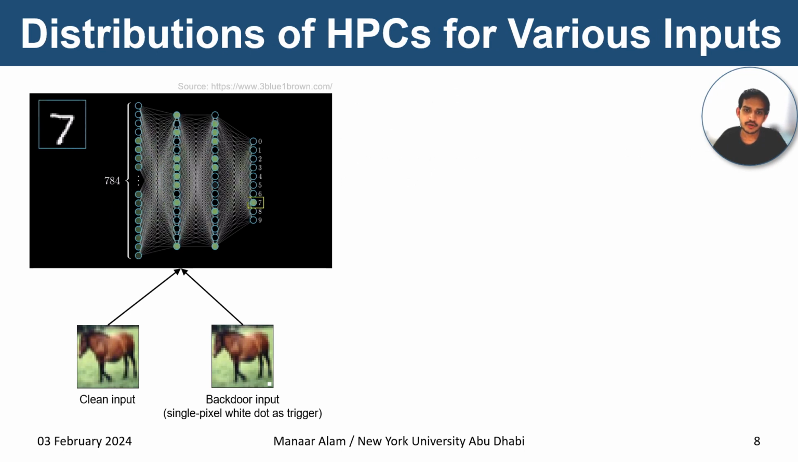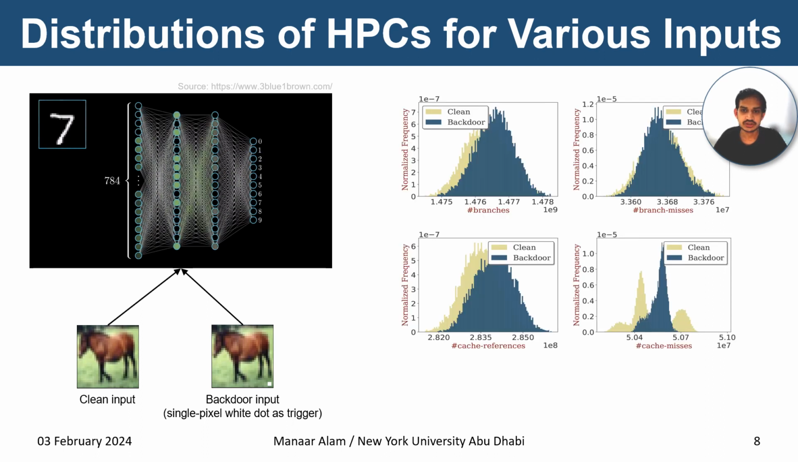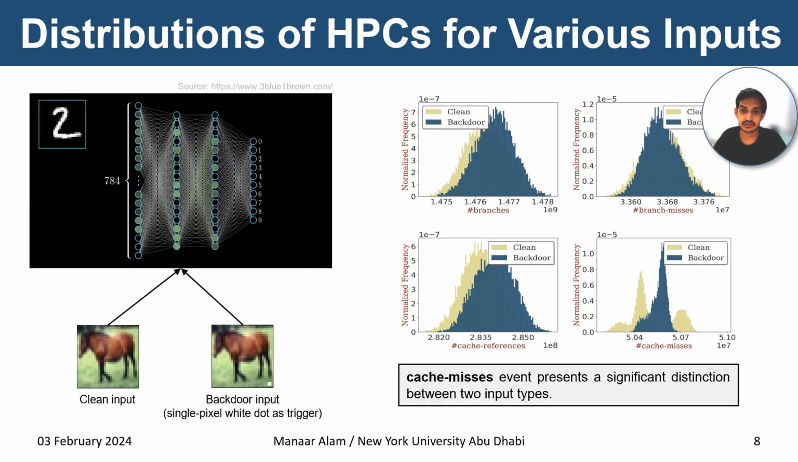Now we show the effect of neuron activations on these performance counters. For this, we monitored these counters during the inference operation of a neural network for both clean and backdoor inputs. These plots show the statistics for different events such as branches, branch misses, cache references, cache misses for both input types. We can observe that the cache misses event presents a significant distinction between clean and backdoor inputs.